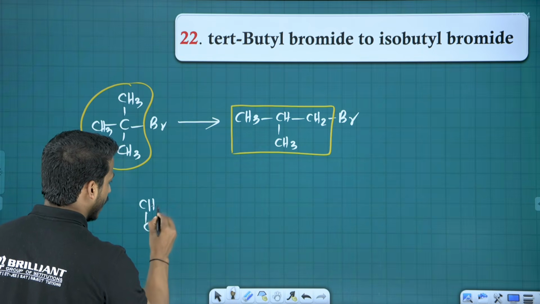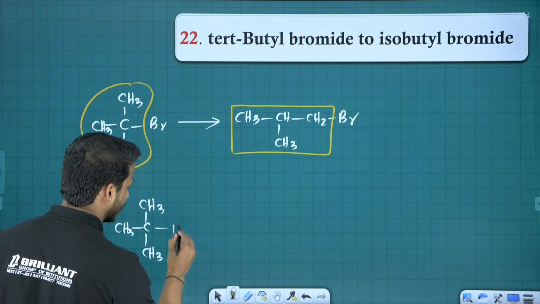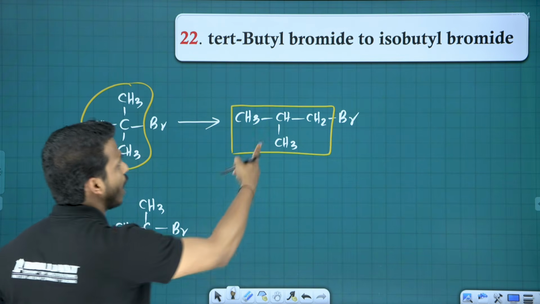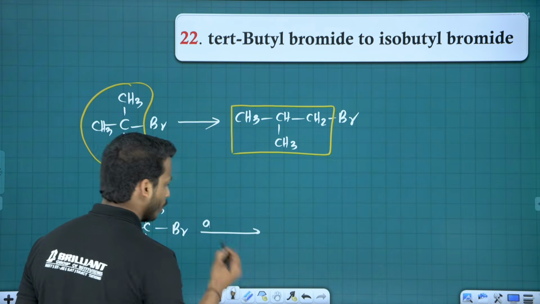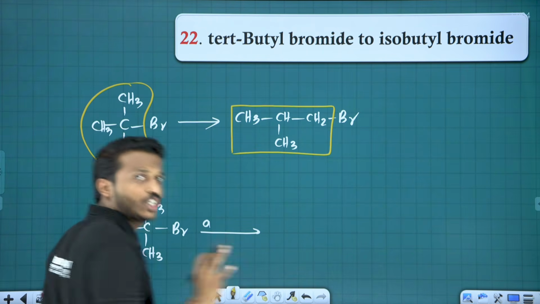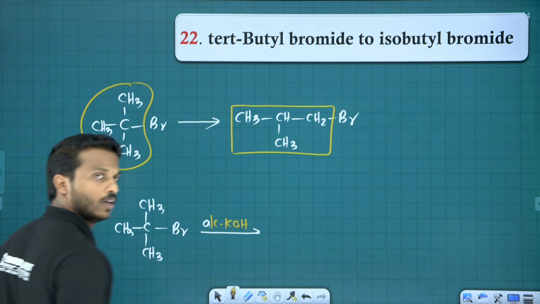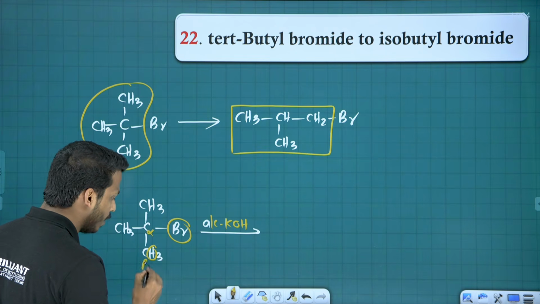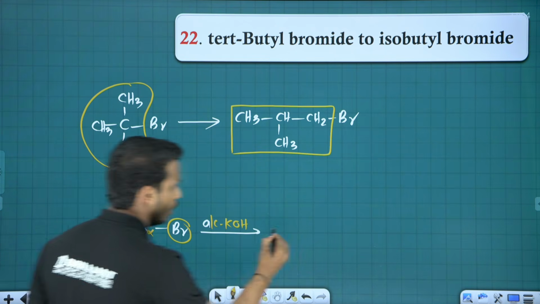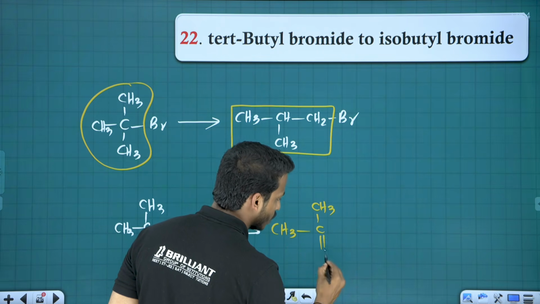So let me take the compound. Tert-butyl bromide is there. We need to convert it into isobutyl bromide. What is the method? Simple, all of you. First, if you want to change the position, do beta elimination first. Alcoholic KOH. So halogen will go from alpha, hydrogen goes from any of the beta. Let me put a double bond here. So we will get CH3, CH3, double bond CH2.